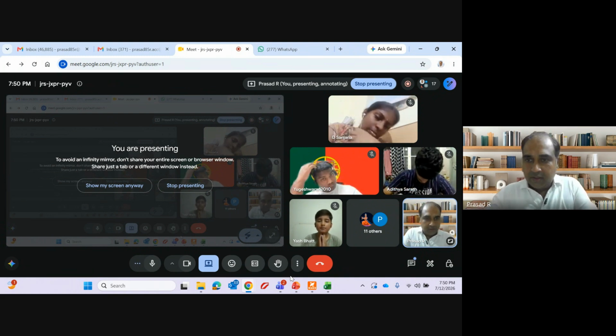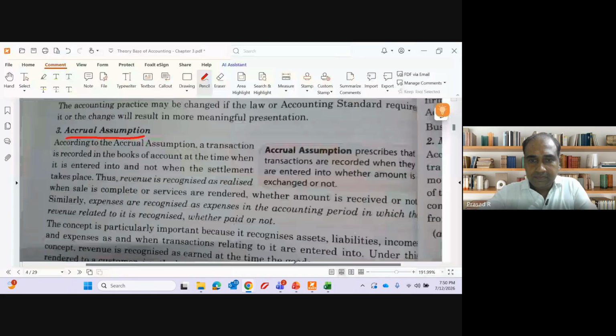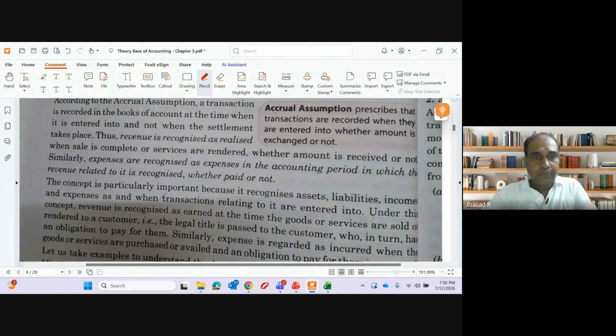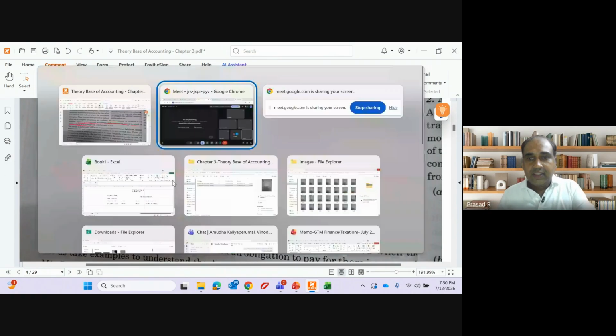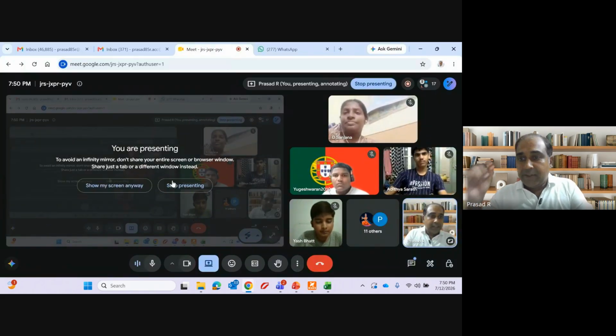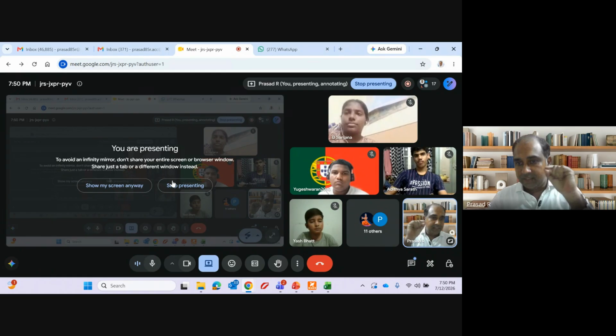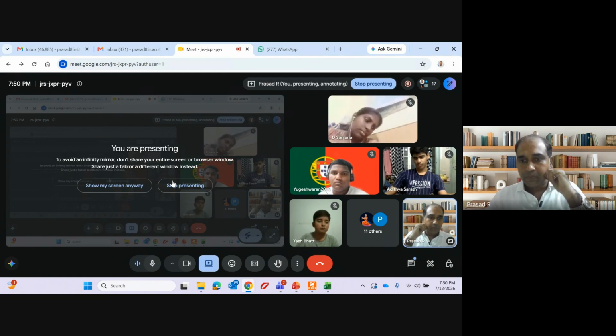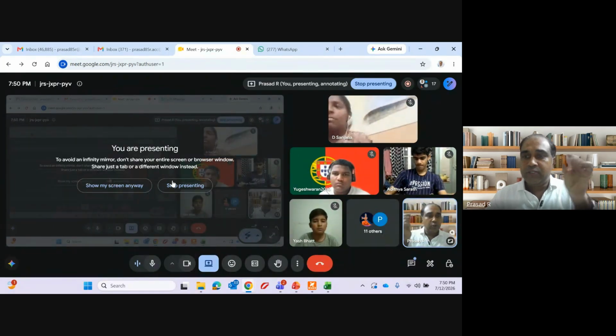Am I clear, guys? Expenses are recognized in the accounting period in which the revenue is related. Revenue and expenses both should be related to the same period.